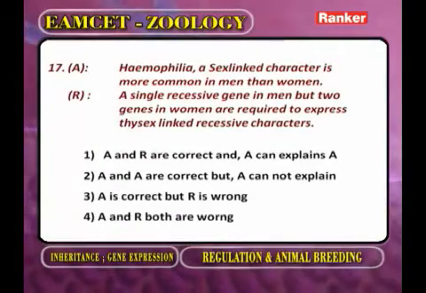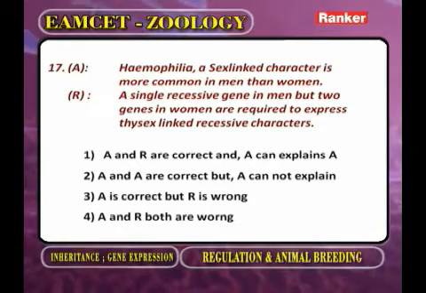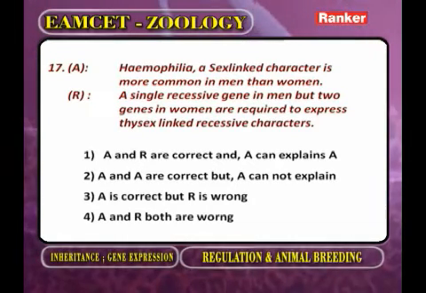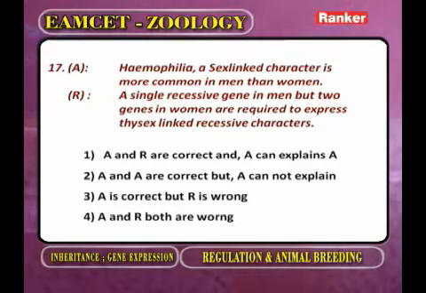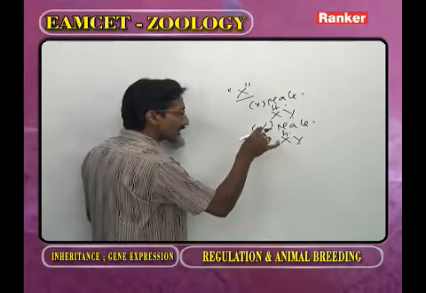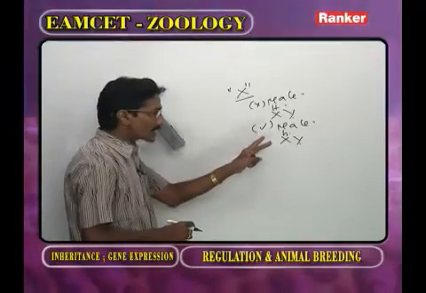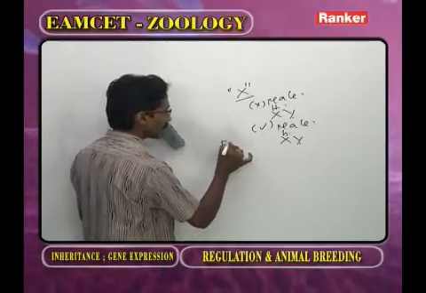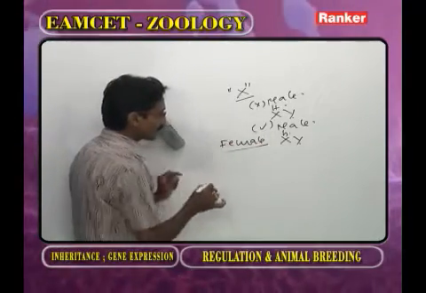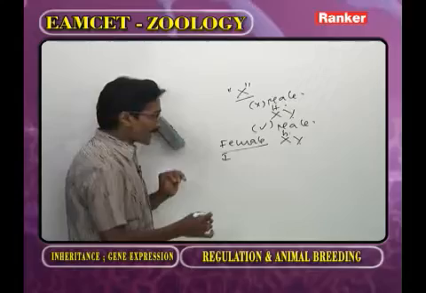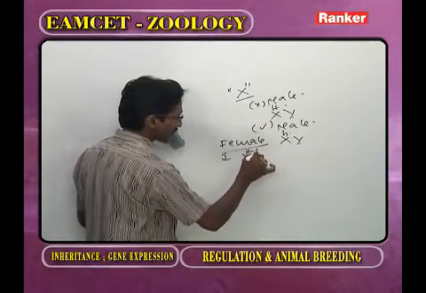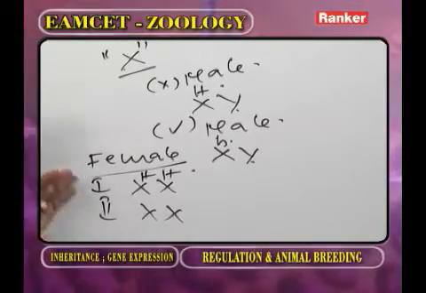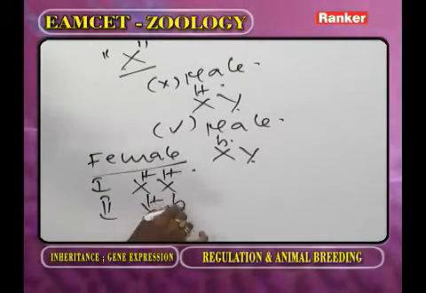Reason: a single recessive gene in men but two genes in woman are required to express the sex linked recessive character. In order to express sex linked recessive character, that recessive gene must be present on both X chromosomes in female. For example, we go for the female. Now one condition is the female has no hemophilia, X X capital H capital H. Second condition, the female has no hemophilia but carries that gene, capital H, small h.